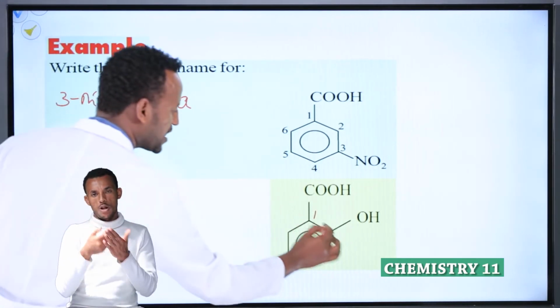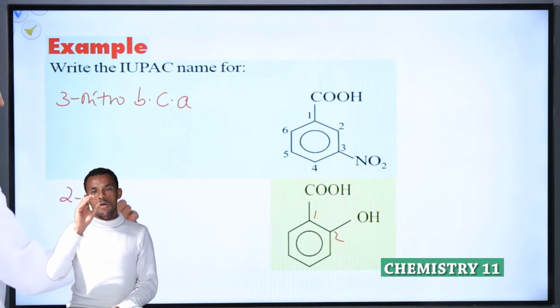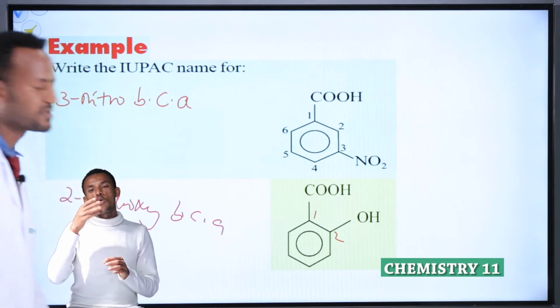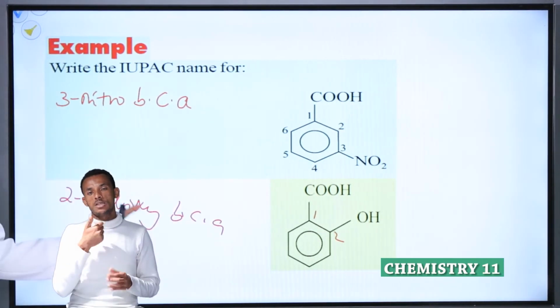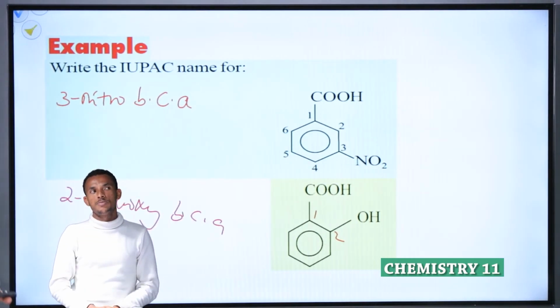This is what? 1, 2. Therefore, 2-hydroxybenzyl carboxylic acid. OH is hydroxy. 2-hydroxybenzyl carboxylic acid. And this one is 3-nitrobenzyl carboxylic acid.